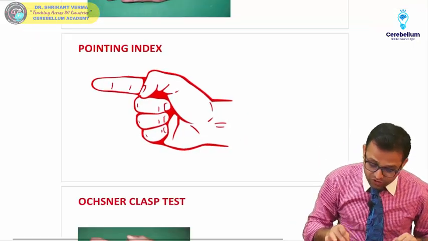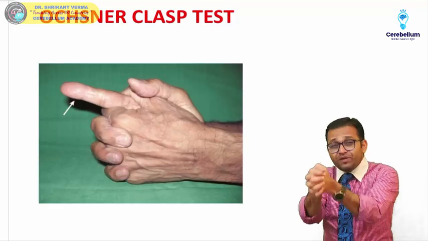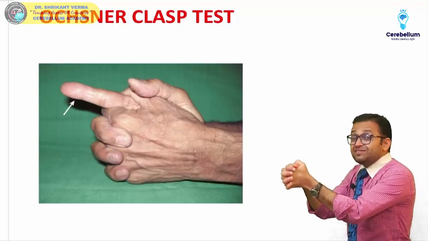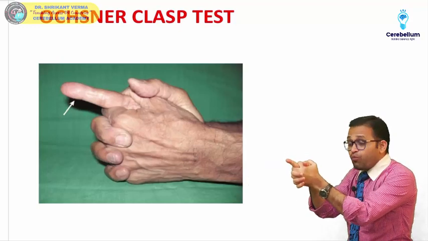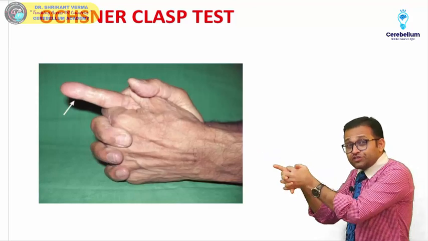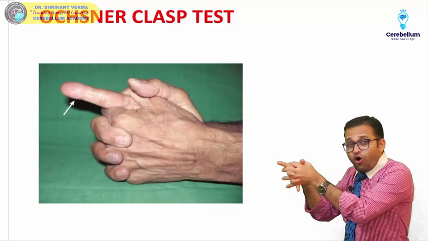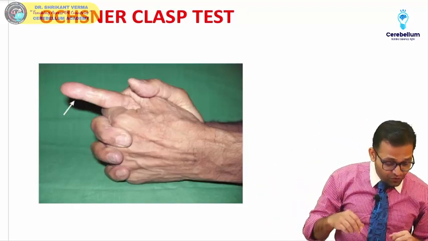Okay, now try to catch this another one, Oschner's clasp test. You have to ask the patient to make a fist. But when there is an injury to the median nerve at the mid forearm, definitely this finger will point towards the doctor. So the pointing index is the Oschner's clasp test. Different country, different author, different way to explain.